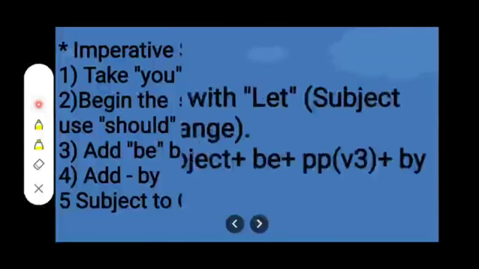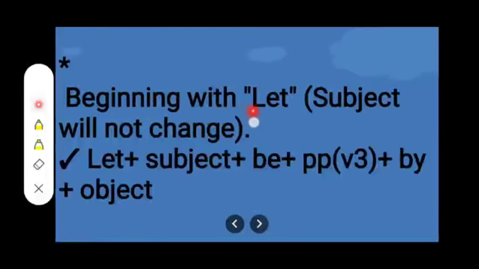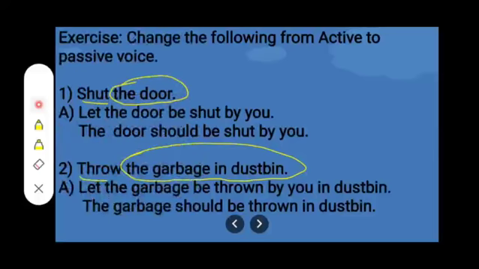But if it is with let, then beginning with let, subject will not change. So our format will be let plus subject plus be plus verb in the third form plus by plus object. Let us solve the exercise. Change the following from active to passive voice. Number 1. Shut the door.